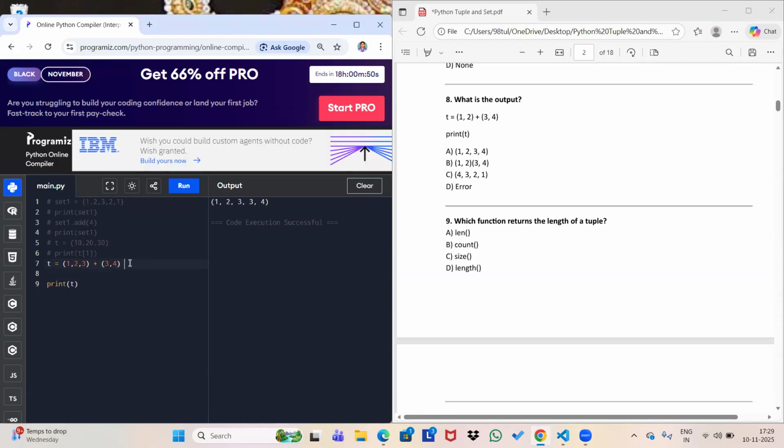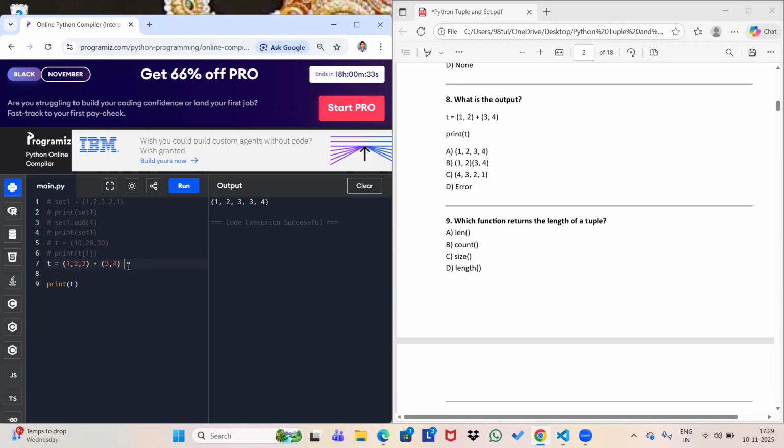So what is happening here? This is concatenation. Whenever we use the add symbol, it will add your set, list, tuple, dictionary. This is known as concatenation.